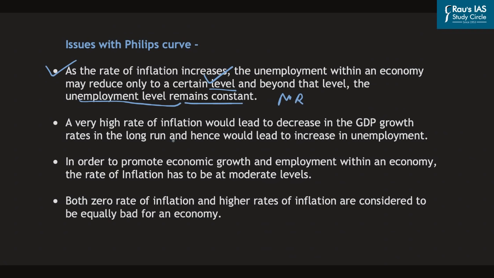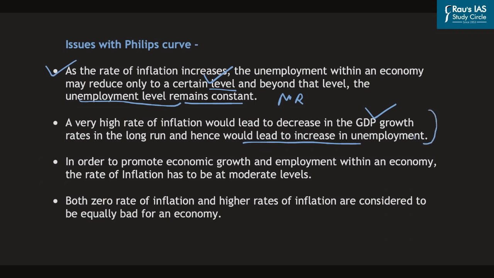Secondly, a very high rate of inflation would lead to decrease in the GDP growth rate. And as there will be decrease in the GDP growth rates, it would lead to increase in the unemployment in the economy. And again, the correlation that is provided by the Phillips curve might not stand true.